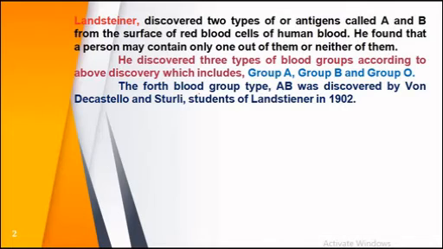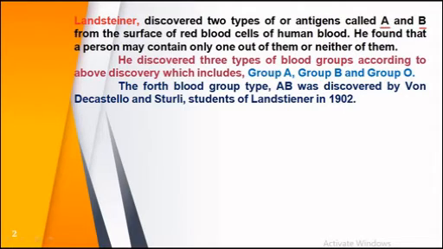Before going to see inheritance, we should know how different types of blood groups have been discovered and how they appear phenotypically. There was a scientist, namely Landsteiner. He discovered two types of antigens called antigen A and antigen B present on the red blood cells of human blood.